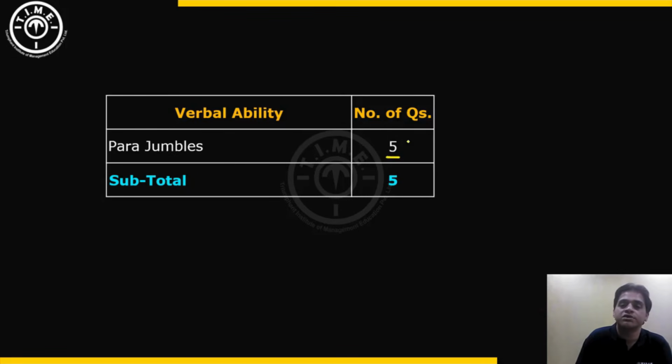Now, of those 5 para-jumbles, 2 of them were based on the same set of 6 sentences. Similarly, another 2 were based on again the same set of 6 sentences, and there was one question based on another set of 6 sentences. So in terms of the sets of sentences that you have to decode, there were only 3 such sets. 2 questions based on one set, another 2 questions based on another set, and the last question based on one more set of 6 sentences. Okay, so those were the para-jumble question types.